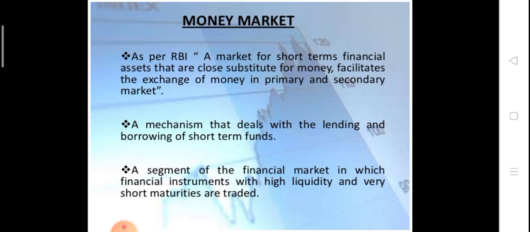It is a mechanism which deals with the lending and borrowing of short term funds, a segment of financial market in which financial instruments with high liquidity and very short maturities are traded.